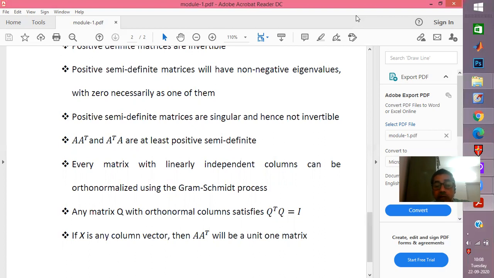Finally, when A is any column vector, then A into A transpose will be a matrix of rank 1. An extremely important aspect when we talk about singular value decomposition, because that decomposition is so important that we can break up a matrix into the sum of unit rank matrices. So that's definitely going to help us in the storage aspects when we do problems using SVD.